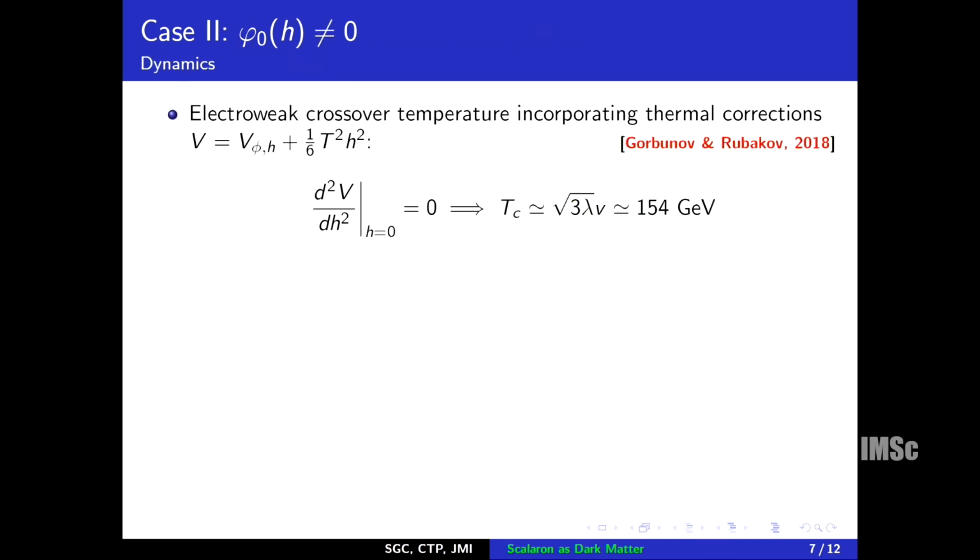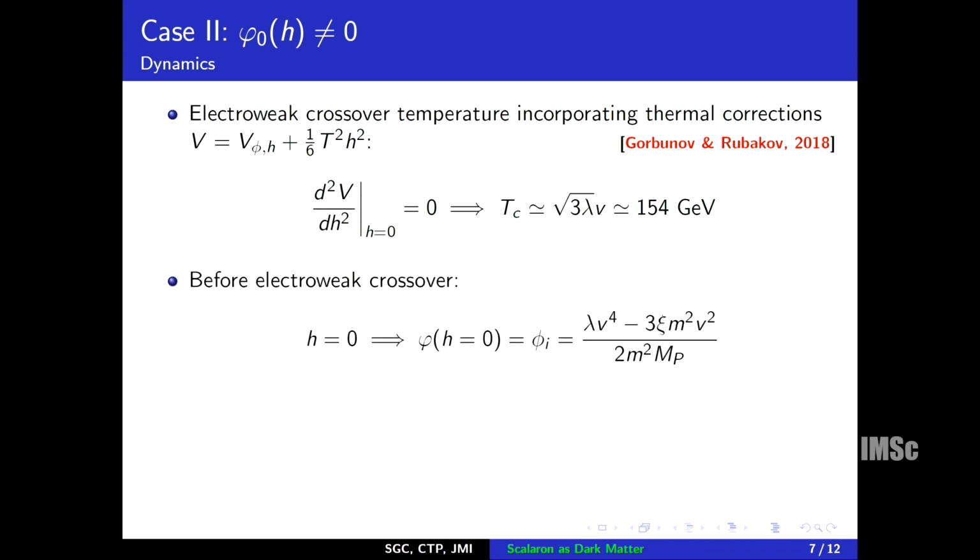Now we will consider the case when we don't assume any condition. In that case, the Higgs field has dynamics and the minima of the Scalaron field is not equal to 0. So, in that case, we can find the crossover temperature where the electroweak crossover of the Higgs field happens. For that, we have to incorporate the thermal correction to the Higgs potential, and the crossover temperature comes out to be 154 GeV. Okay.